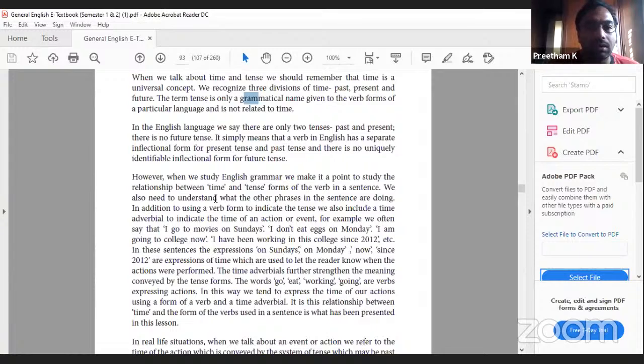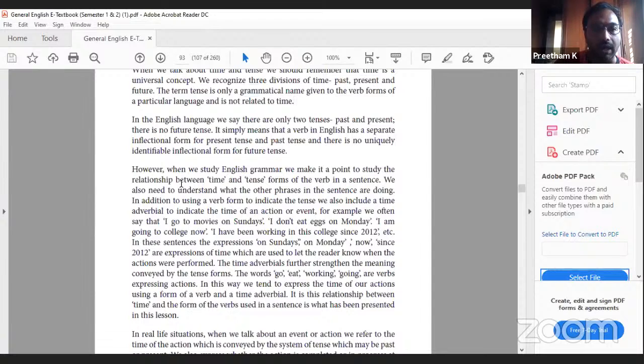I will go. Whereas when you say it in past tense, how do you say? You say I went to Delhi a few weeks ago. Or in present tense, you will say I am going to Delhi. So in future forms, you don't have any such modifications in verbs. It will be go only. I will go. Whereas in present and past you have different forms. In present it is go, in past tense it becomes went. In future it is go only, but you use other words to denote future. You use will, or you can even use may also.